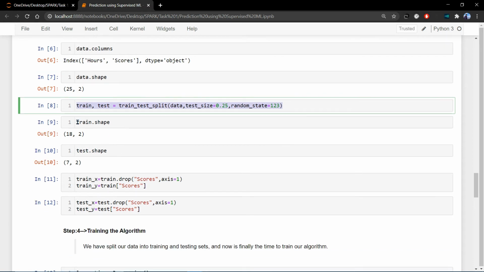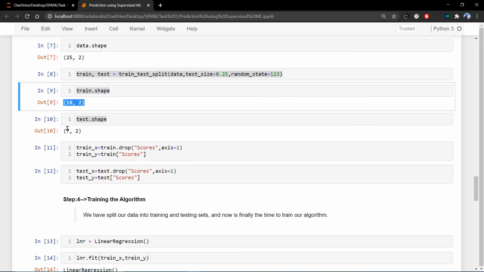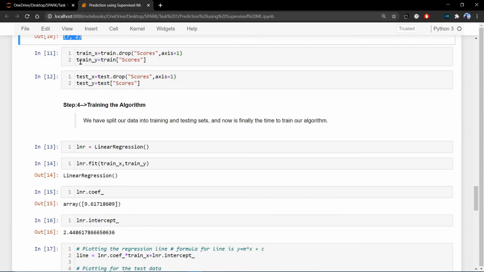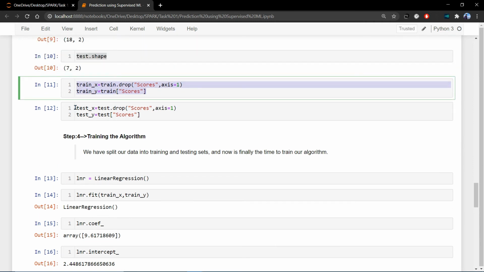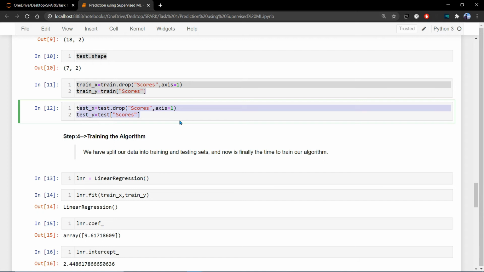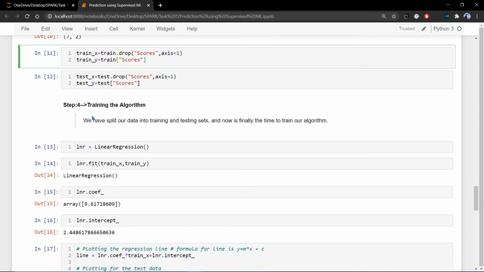For training we have 18 rows, and for testing purposes we have 7 rows. So 18 rows with 2 columns, and 7 rows with 2 columns. We take the particular columns for training and for testing. Okay, now let's move ahead.